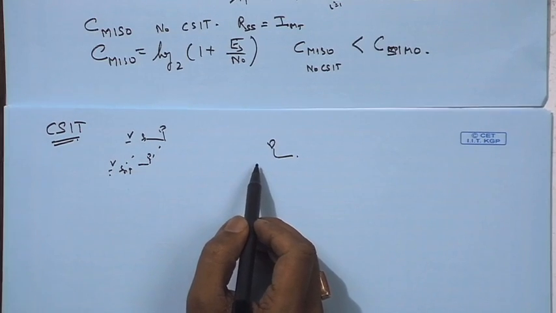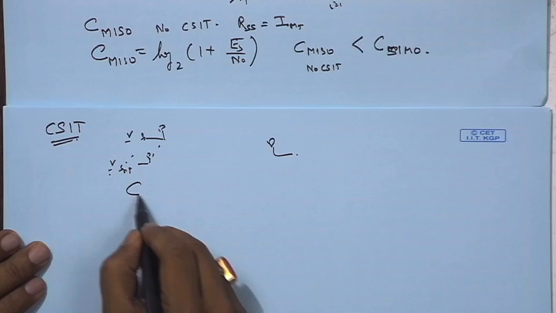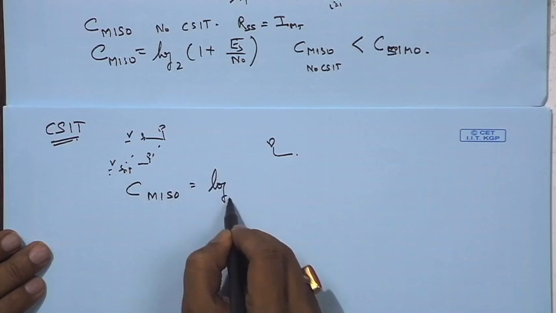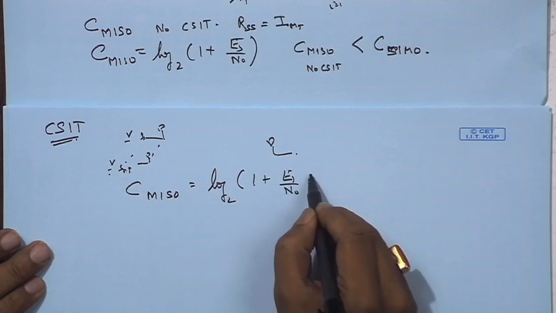and we said that this dominant eigenmode is basically one of the forms of transmit MRC along with MRC at the receiver. So, if we have this particular configuration, we can think of MRC or even as the dominant eigenmode transmission. In this case, we would have a capacity of a MISO system given as log base 2 of 1 plus Es by N naught